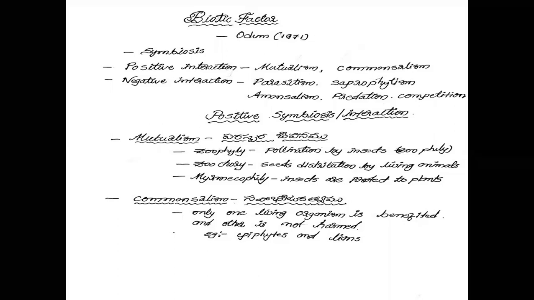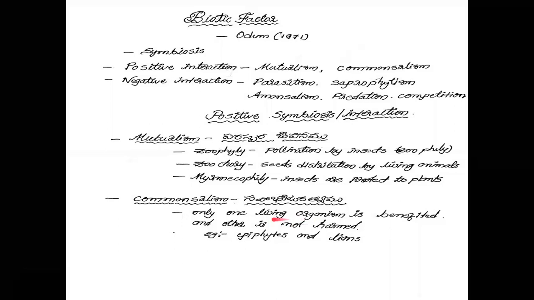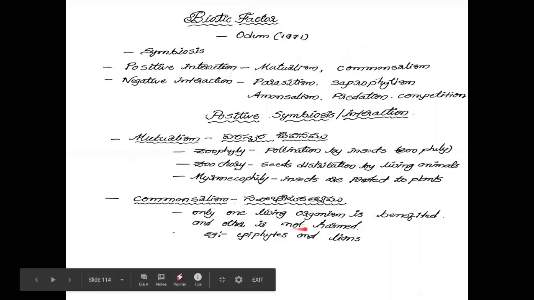Commensalism does not belong to mutualism, but it belongs to positive symbiosis. Commensalism means only one living organism is benefited, but the other is not harmed. Examples are epiphytic plants and lianas. The best epiphytic plant is Vanda.